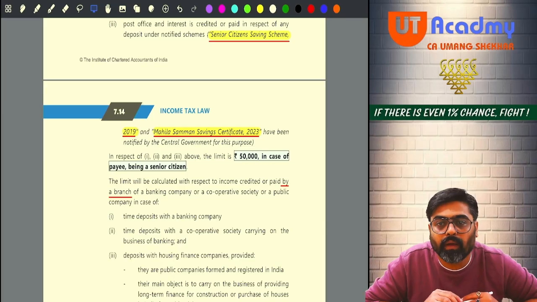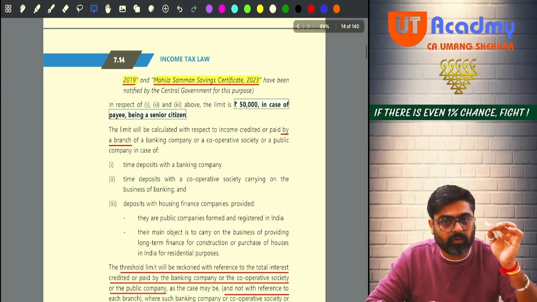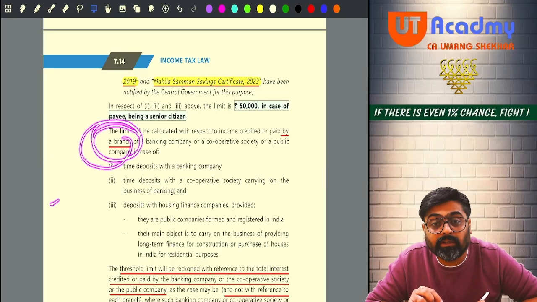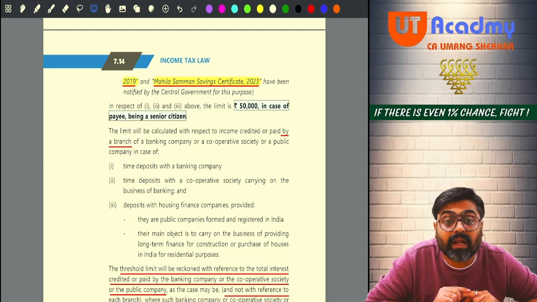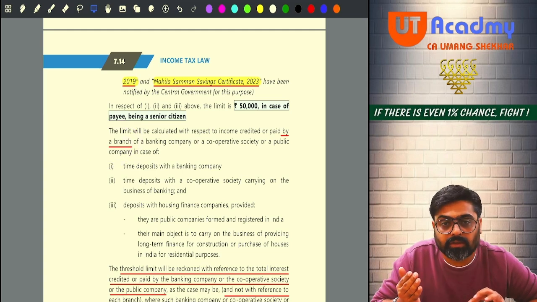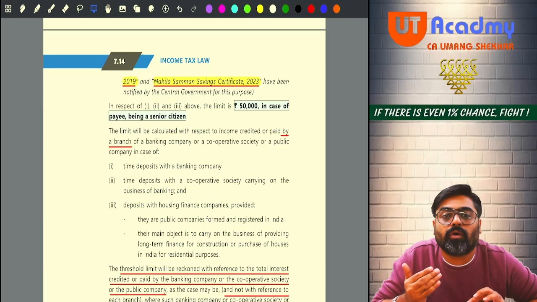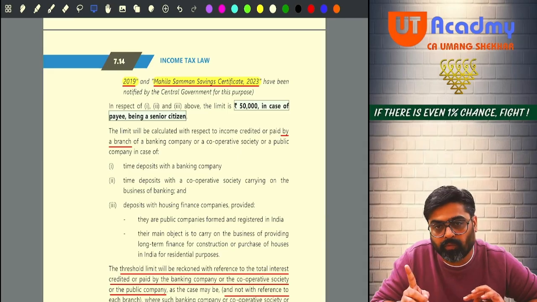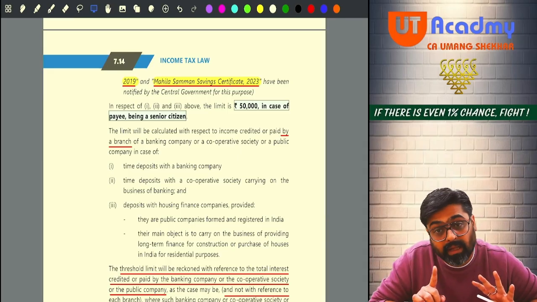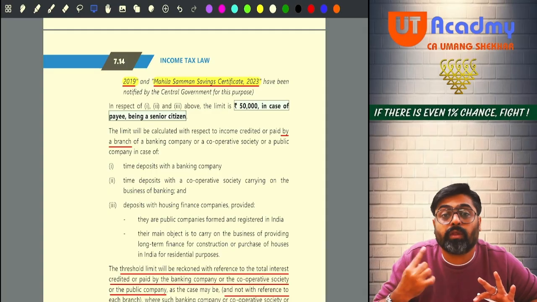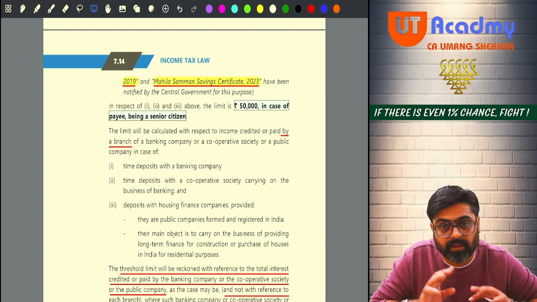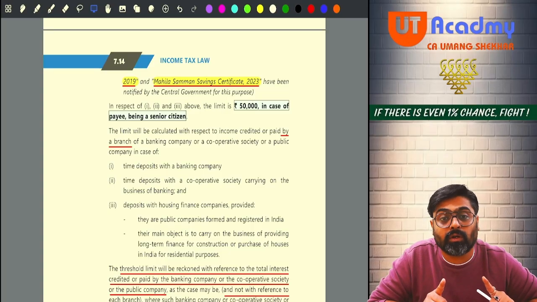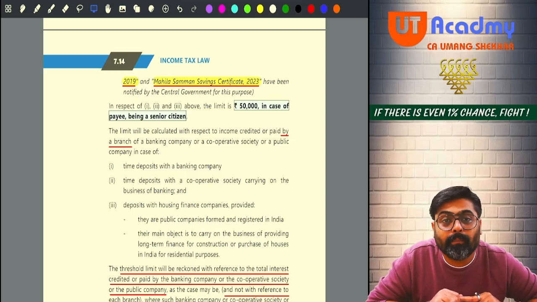Yes or no? Now see, the 40,000 or 50,000 limit which you are seeing, you are supposed to see that limit branch wise. Meaning a single branch of the bank or single branch of a cooperative bank giving you interest up to 40, up to 50 will not deduct TDS. But if that branch is giving you interest more than 40, more than 50, that branch will deduct the TDS. But this is applicable only if the bank has not adopted CBS, Core Banking Solution.